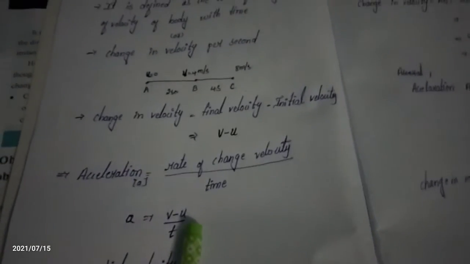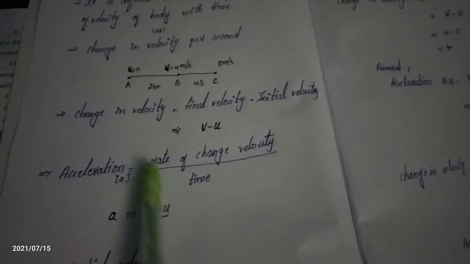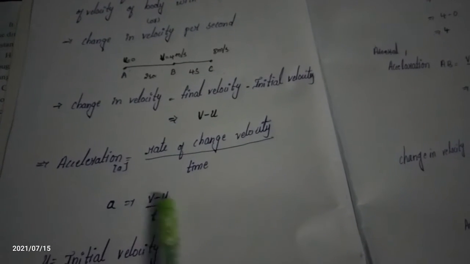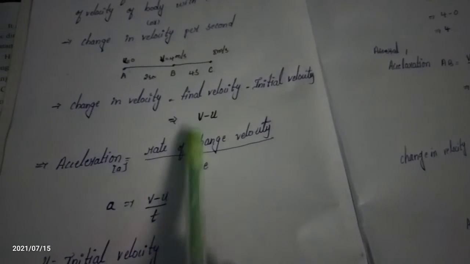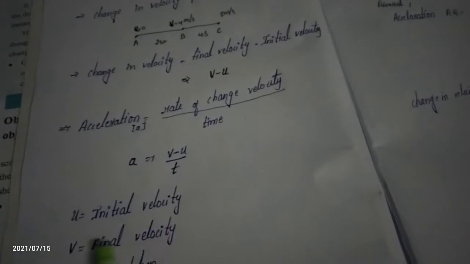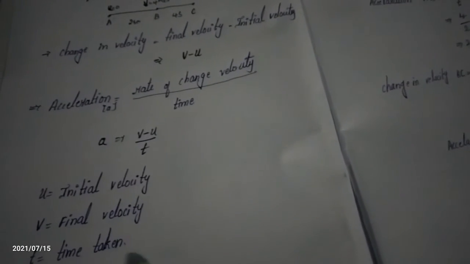Here, what is u? u is the initial velocity. What is v? v is the final velocity. u is initial velocity, v is final velocity, and t is the time taken.